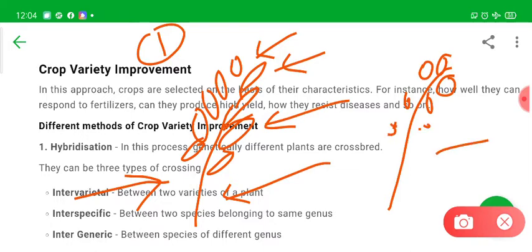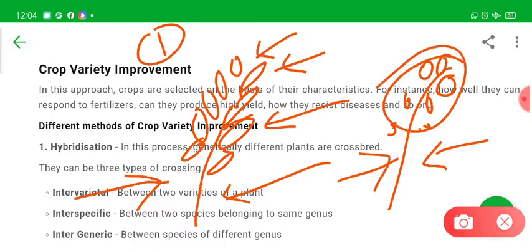But this is highly resistant to diseases. No bacteria and fungi can attack it, and pests also do not attack it. So there is one advantage and one disadvantage, that the grains are very small. But this other variety has larger grains, but it is very susceptible to diseases.